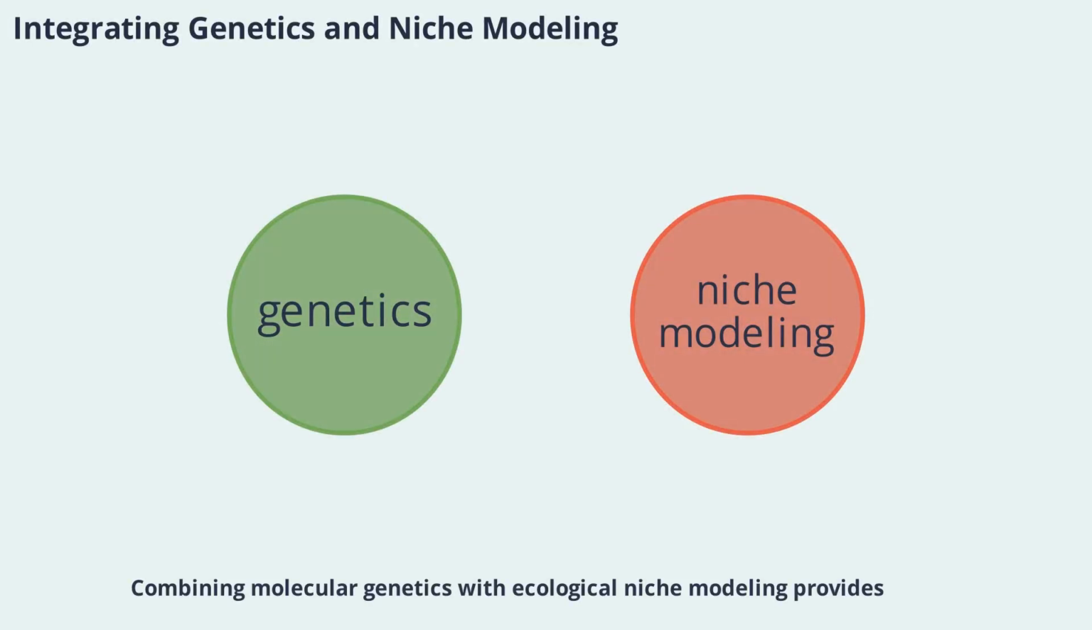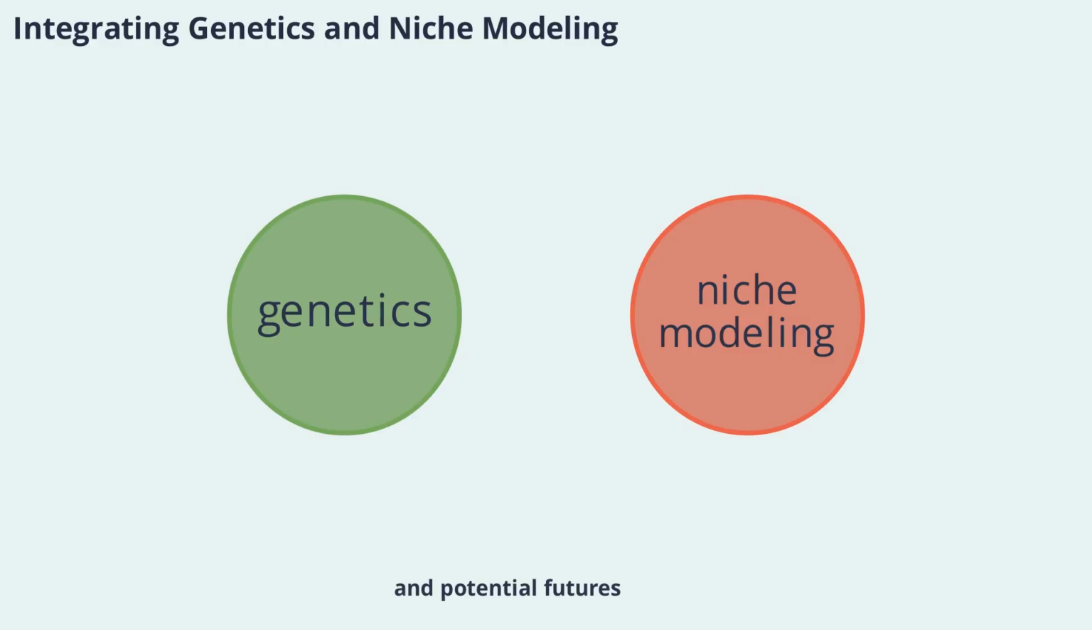Combining molecular genetics with ecological niche modeling provides a powerful approach for studying evolution and adaptation. Genetic analyses reveal how populations are related, while niche models show how environmental factors shape their distributions. Together, these methods offer a comprehensive view of species' past, present, and potential futures.